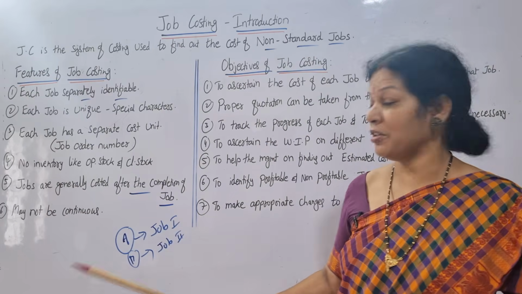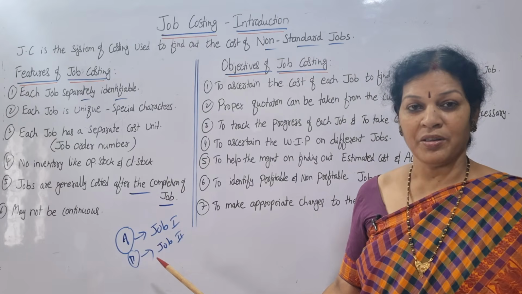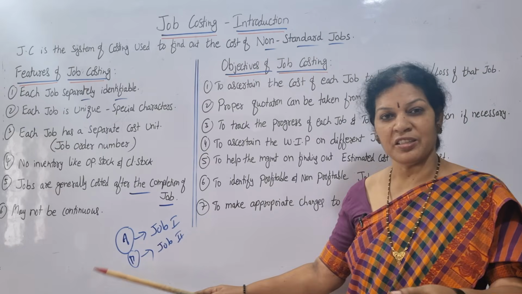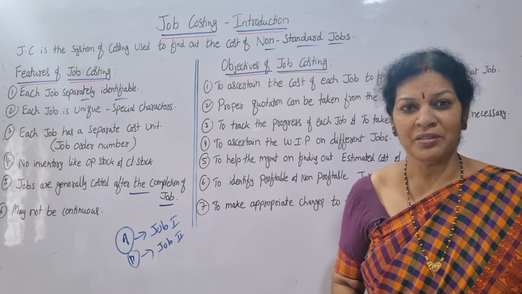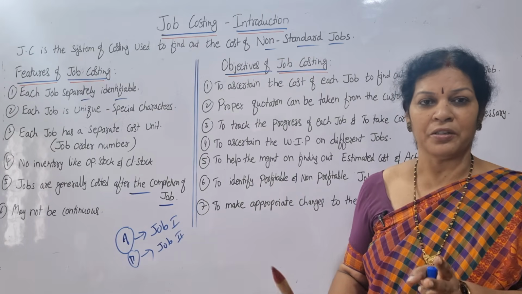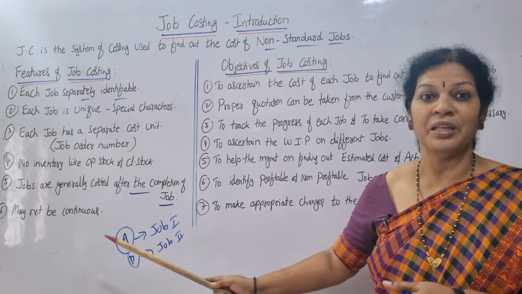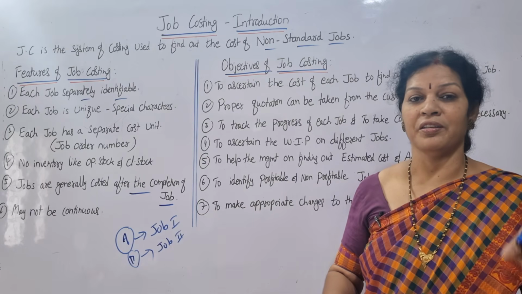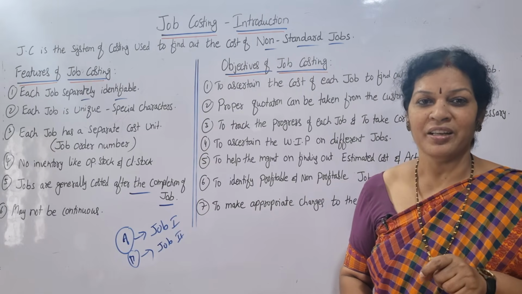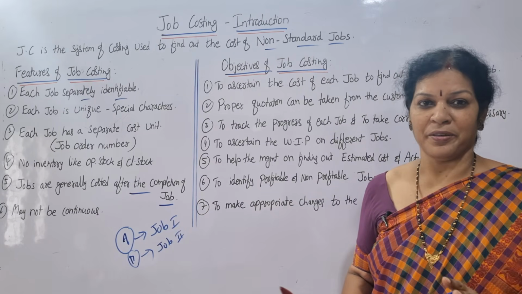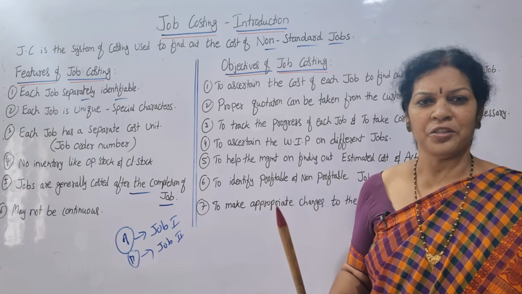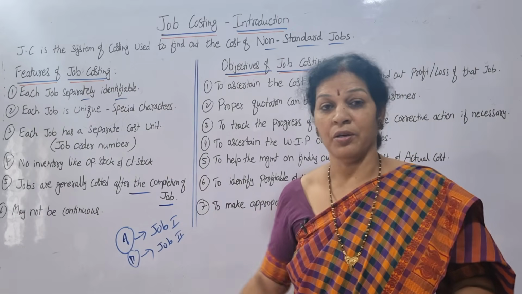Jobs are generally costed after completion of the job and may not be continuous. Say A has ordered a specific product, and this product is delivered. He got the product, over, that job is finished. It may not be continued. Sometimes, very rarely, he may come back to the company and say he wants the same customized product again. In such a case, it can be continued. Otherwise, it is separate. The job is over, the transaction is over, everything is completed, no continuation. So these are the main features of job costing.